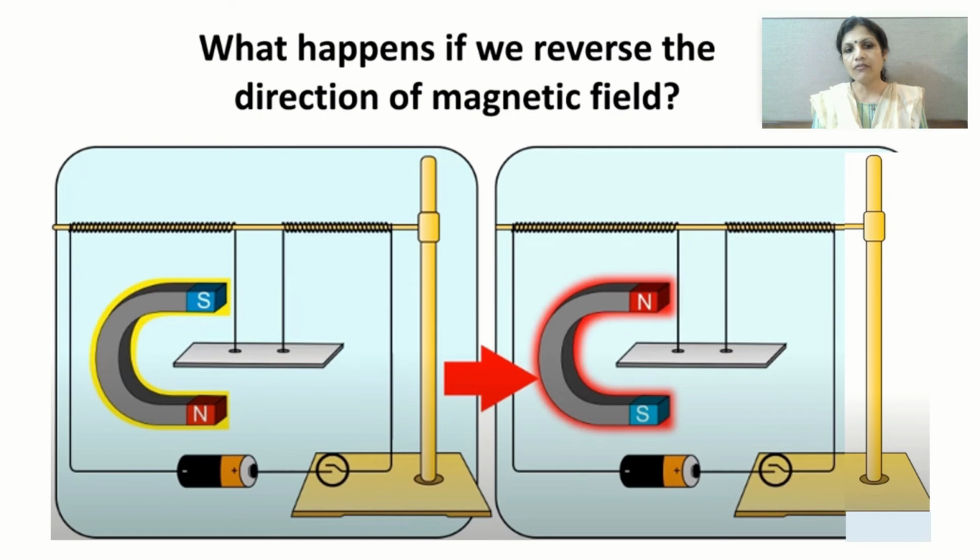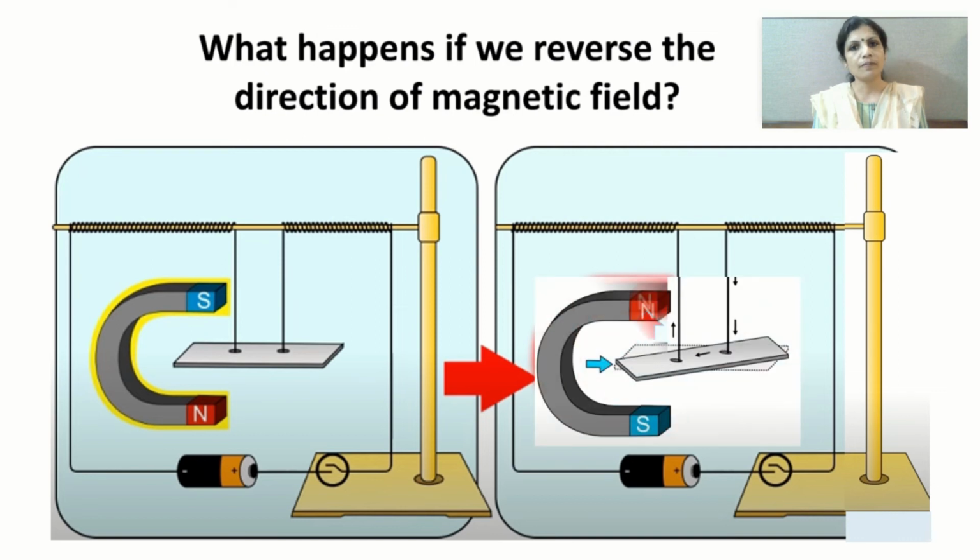Now in the second figure, if you observe, we have changed the direction of the magnetic field. Here the south pole is towards the bottom and the north pole is towards the up direction of the conductor. Now in such a case, what will happen? The polarity of the battery in both the cases is absolutely similar. Only we have changed the direction of the magnetic field.